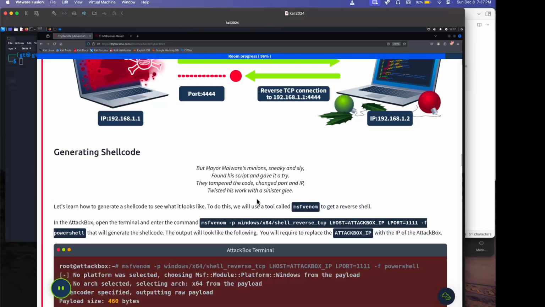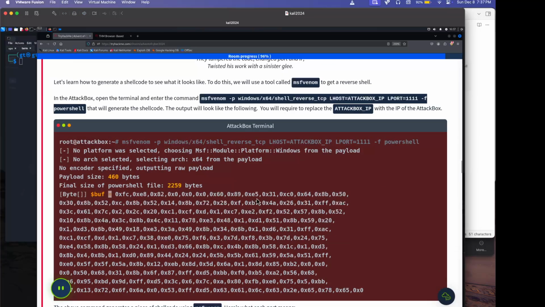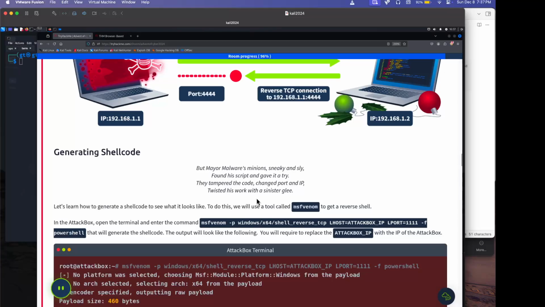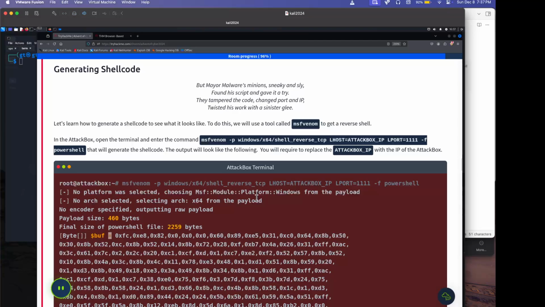Generating shellcode. But Mayor Malware's minions, Sneaky and Sly, found his script and gave it a try. They tampered with the code, changed the port and IP, and twisted his work with sinister glee. Learn how to generate shellcode to see what it looks like. To do this, we will use a tool called MSFvenom to get a reverse shell. MSFvenom is part of the Metasploit module.